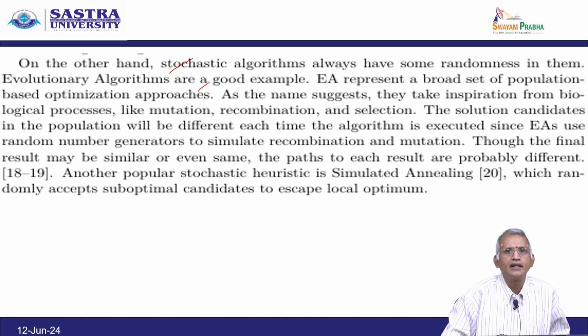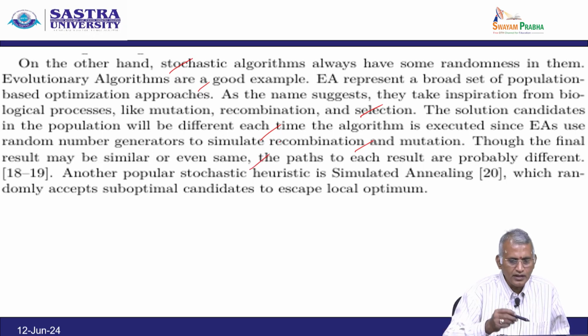The solution candidates in the population will be different each time the algorithm is executed. Since evolutionary algorithms use random number generators to simulate recombination and mutation, though the final result may be similar or even the same, the path to each result is probably different.